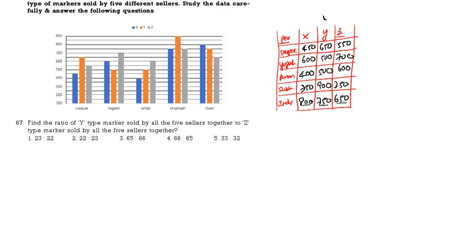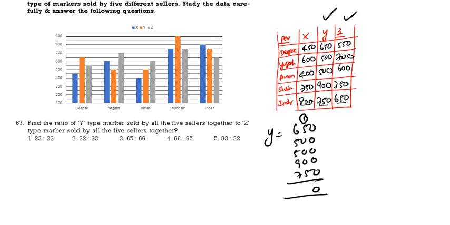So Y means this one, Z is this one. Now you add the values for Y: 650, 500, again 500, 900, 750, that is 3300 in total.